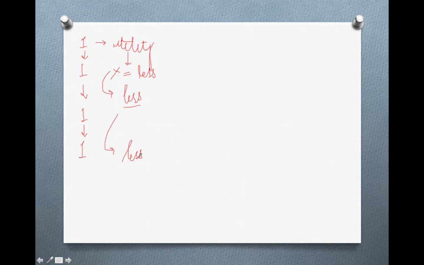So after the consumption of every commodity, MU can be defined as follows: after the consumption of every commodity, we get a lesser amount of utility. Whenever we start consuming the commodity one by one, after the consumption of each and every unit, our utility is decreasing.